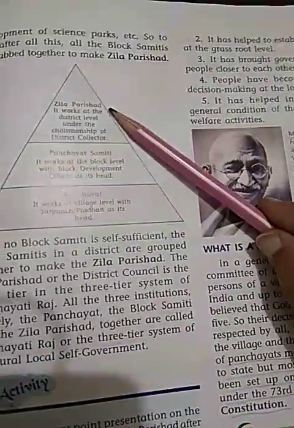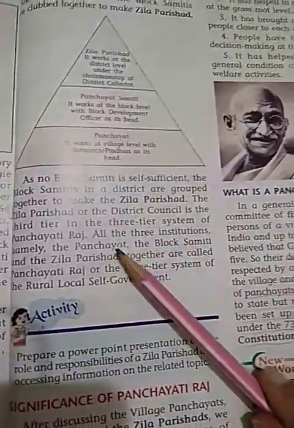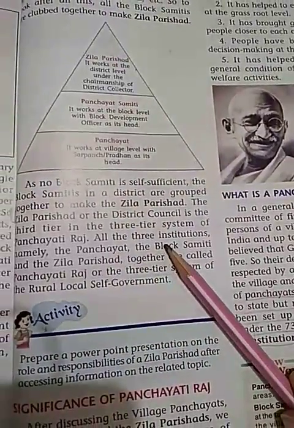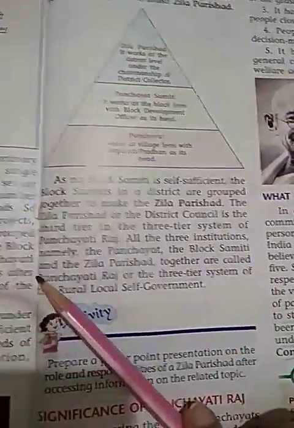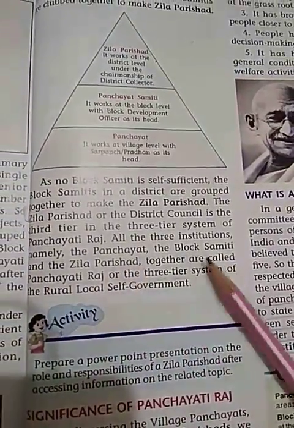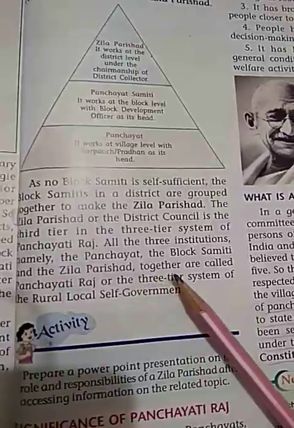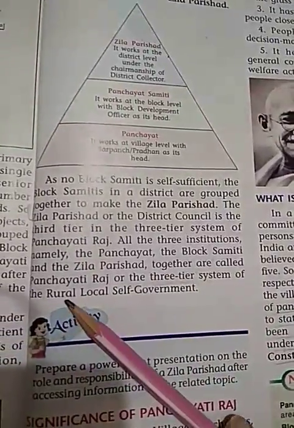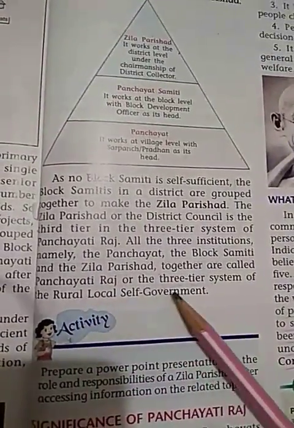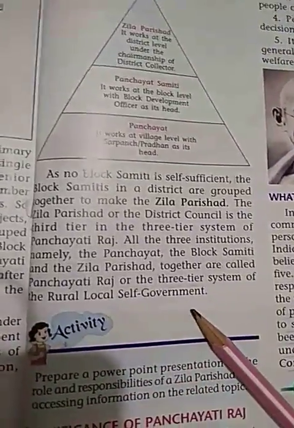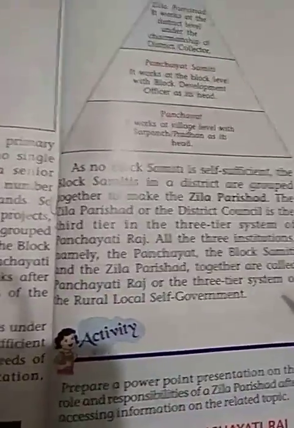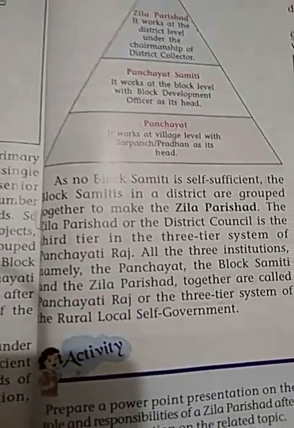All these three institutions, namely Panchayat, Block Samiti and Zilla Parishad, together are called Panchayati Raj or the three-tier system of rural local self-government.